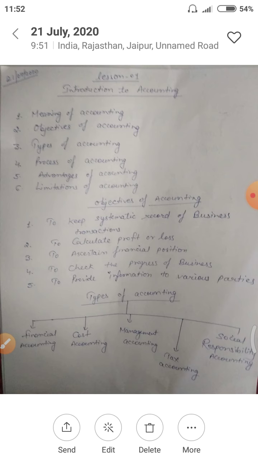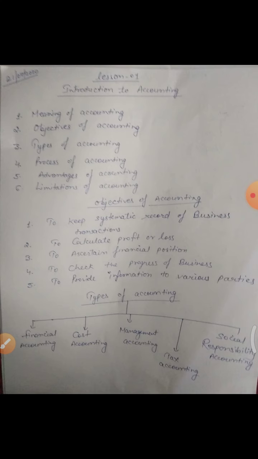Cost accounting, as the name denotes, will calculate cost. Mostly it is used in factories, because in factories manufacturing work is there. So cost accounting is most important in factories. They have to calculate the cost of their products, because after calculating cost they can ascertain their profit and their sales price.